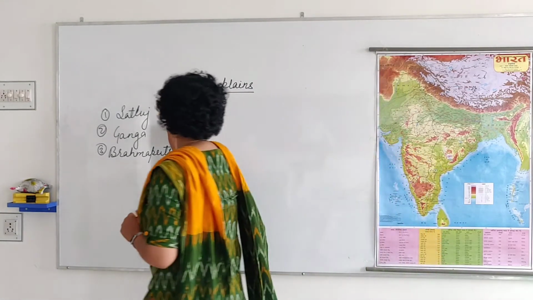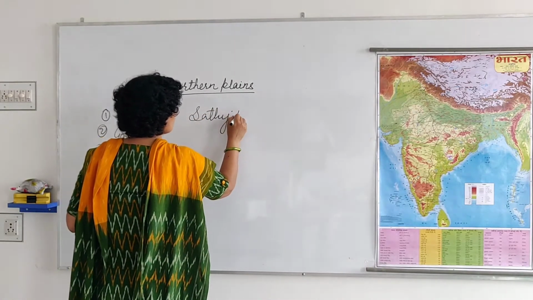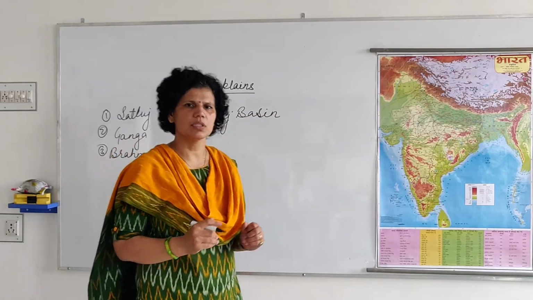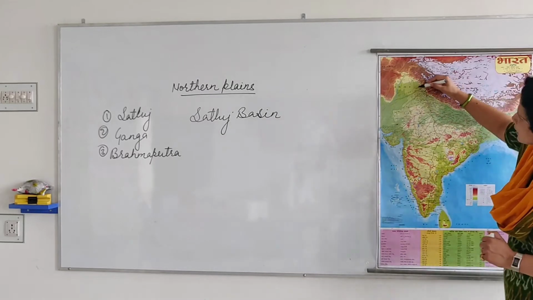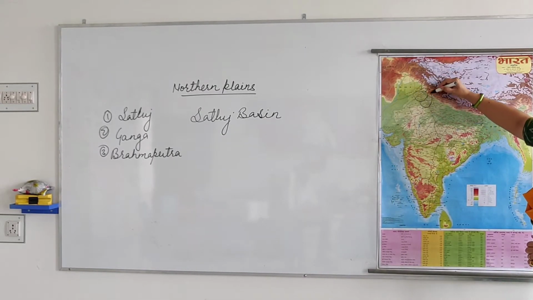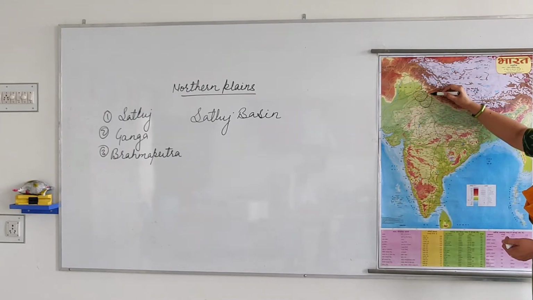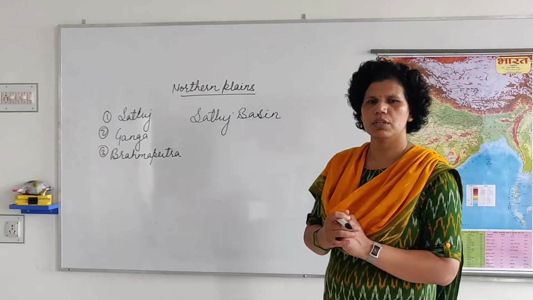So the first is the Satluj basin. What is the Satluj basin? In this Satluj basin, this area present here feeds Punjab and Haryana. So these two areas are under the Satluj basin. From where did this Satluj river originate?